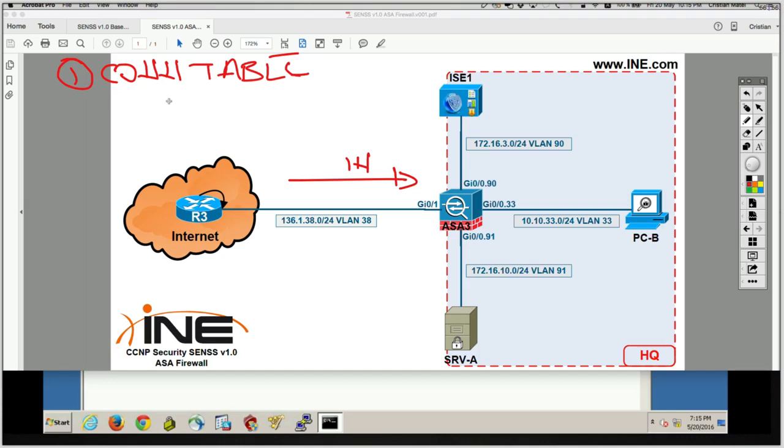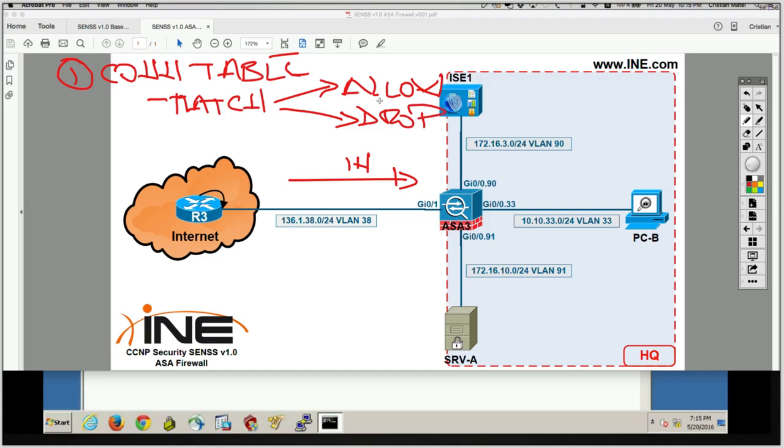So if it matches an entry from the connection table, it could be an allow or a drop of the packet. It depends if the packet received, which matches that entry in the connection table, matches the state of the entry in the table.